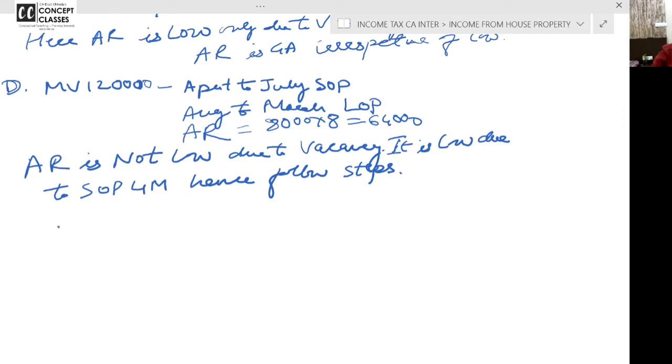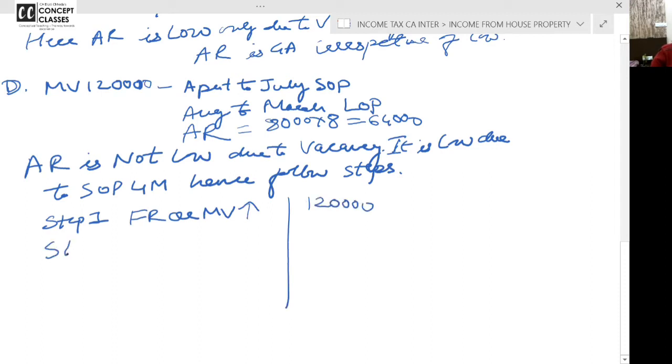So let us follow the steps. Step 1, fair rent or municipal value, whichever is higher. So municipal value is given, 120. Step 2, step 1 or standard rent, whichever is lower, 120.